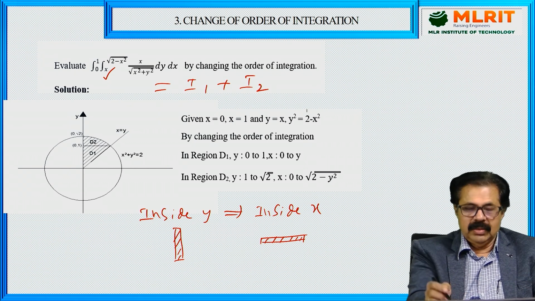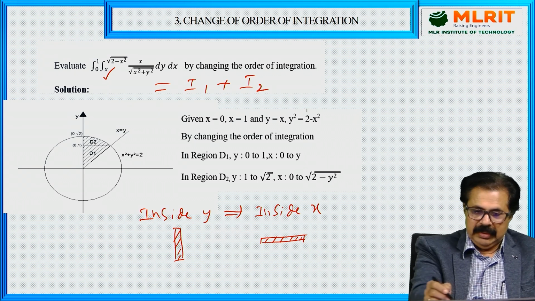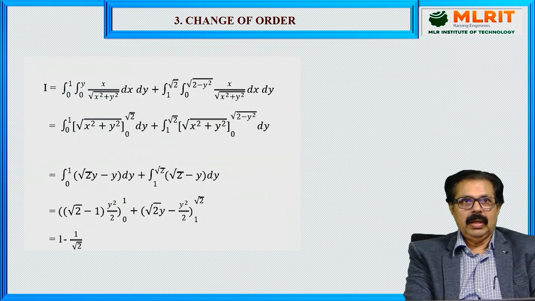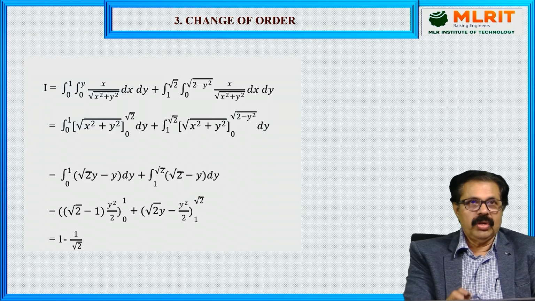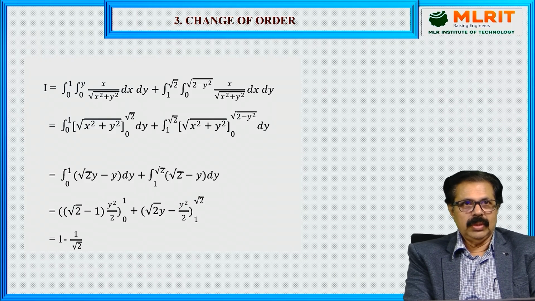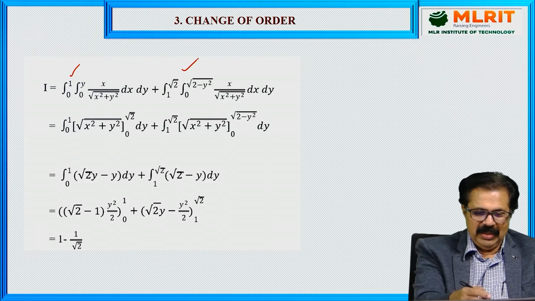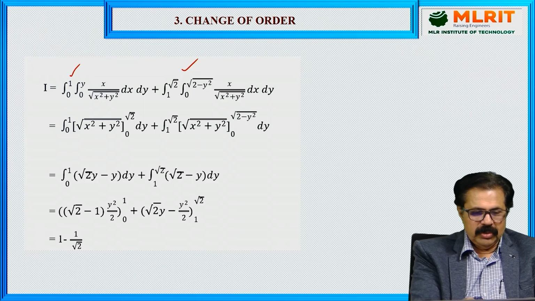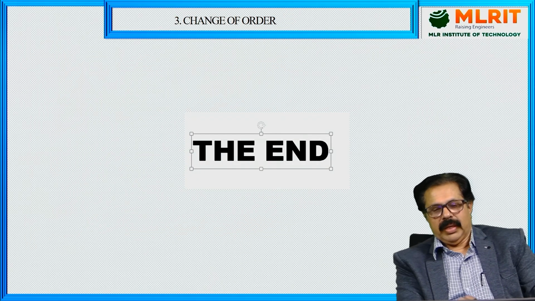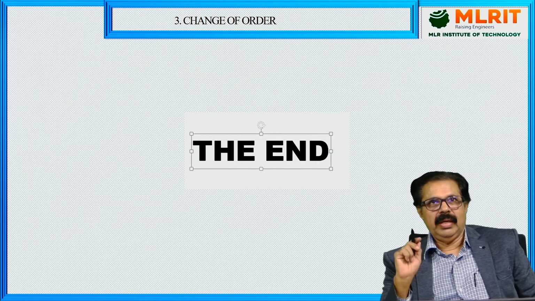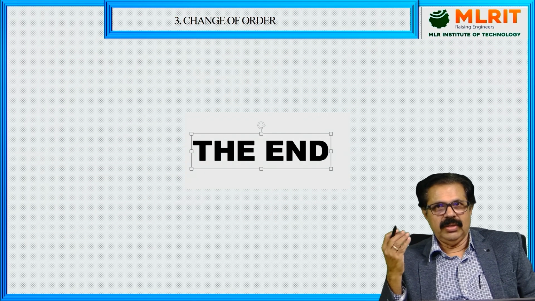I have given enough hints on how to change it, and the answer is also given so that you can verify it once you have given the limits. For I1 and I2, integrate, put the limits, and you will get that answer. With that we come to the end of change of order of integration.